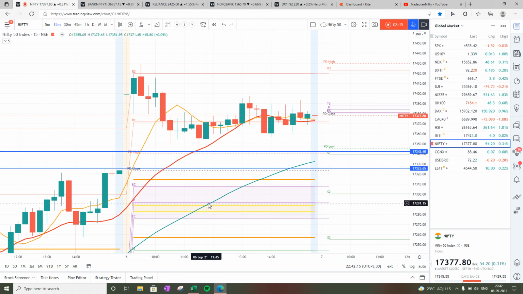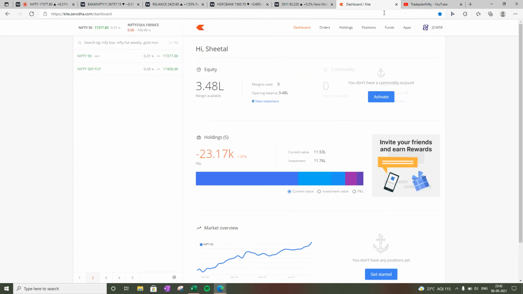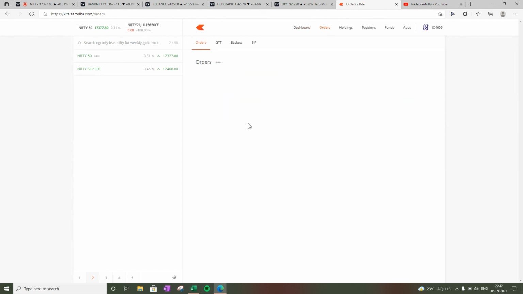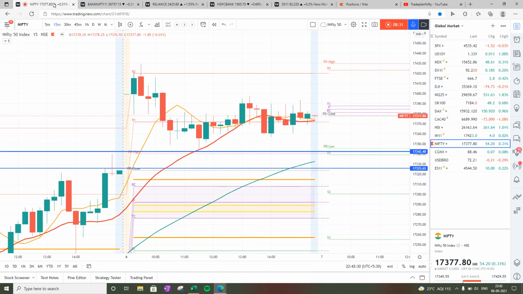The market didn't come and sit in my lap, so I did not take any call here. Fundamentally, the risk reward is not favorable. So again, no orders for today for me, and no positions which I'm carrying with me. So let's hope tomorrow is with us. And what's the learning? Learning is to have patience. It is a running train, and if you want to get on a running train, the train has to slow down a bit. Until it slows down, there is no point in entering the market.